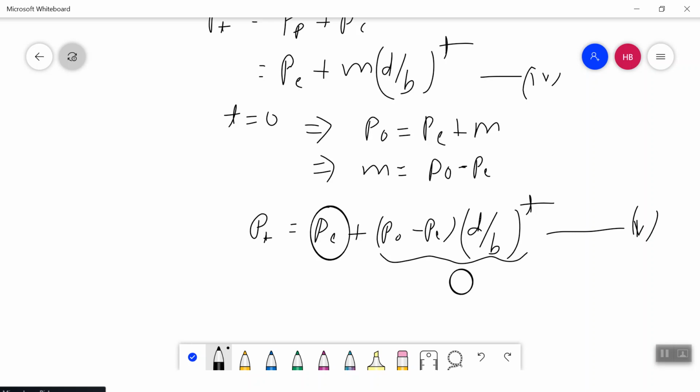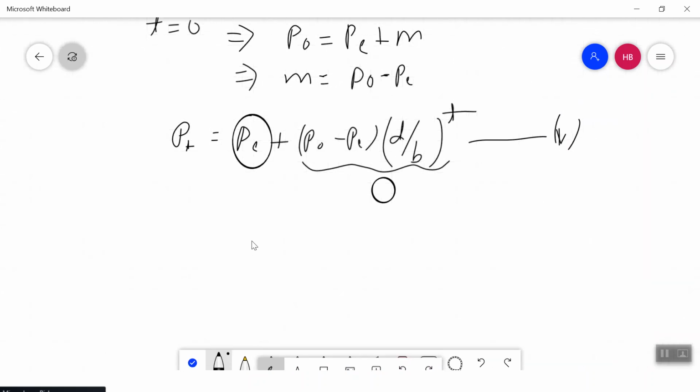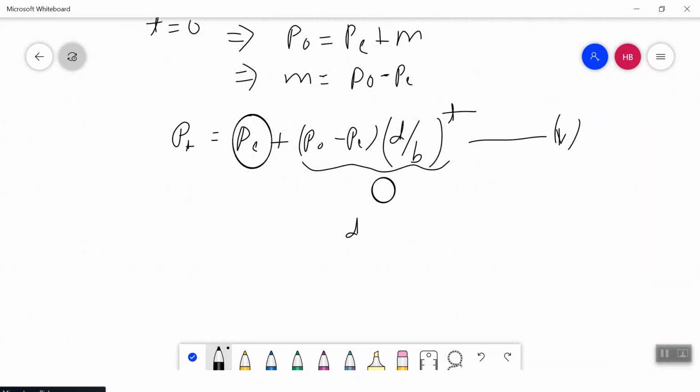So I have to make this term 0, which means (d by b) to the power t has to approach 0.